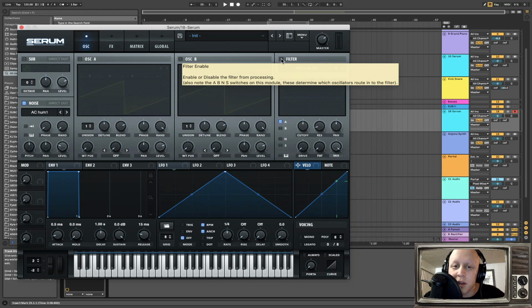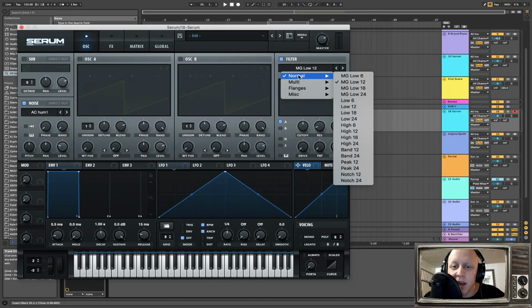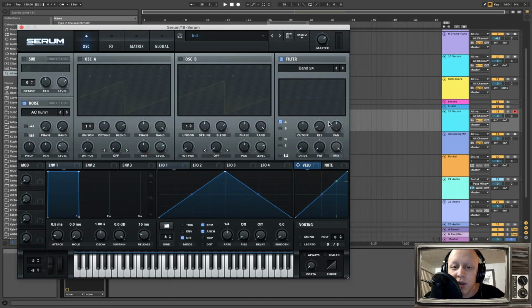Next step is we're going to turn on our filter, and then head down to band 24. This is a bandpass filter, and it's going to be super nice when we get into filter automation and making some weird whoop whoop whoop type stuff. But as you can tell right now, there's nothing going on because we don't have our filter linked to our noise. So right now I'm going to turn oscillator A's filter off and turn on our noise.